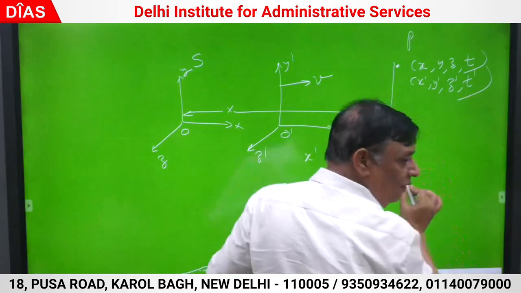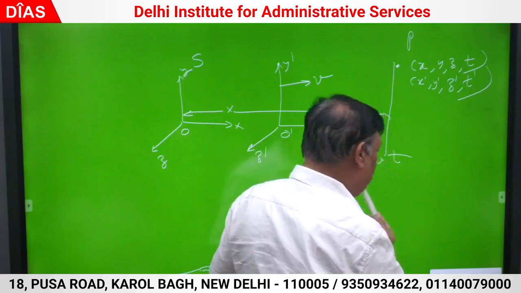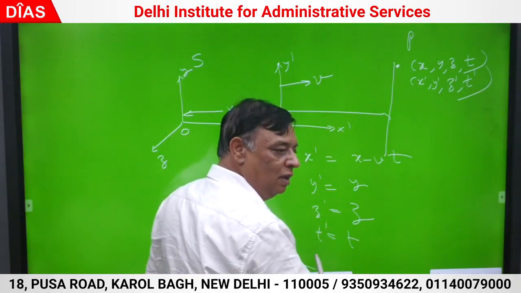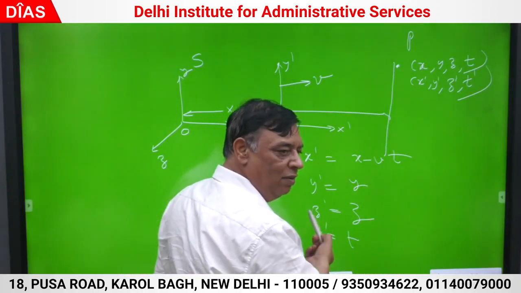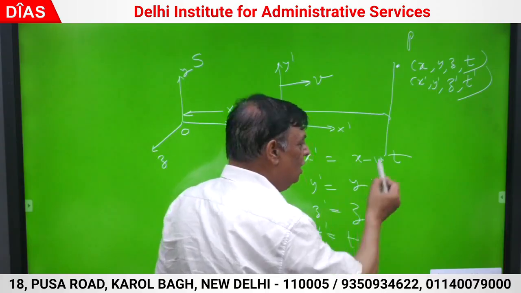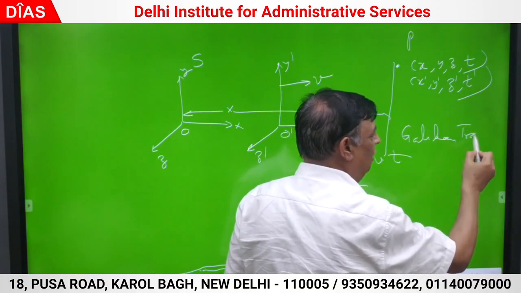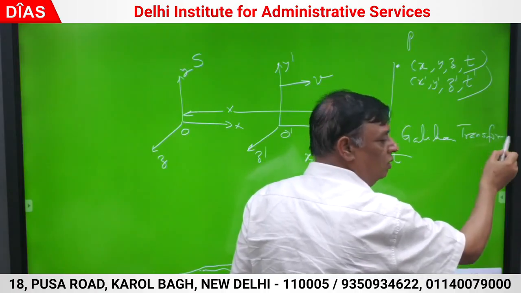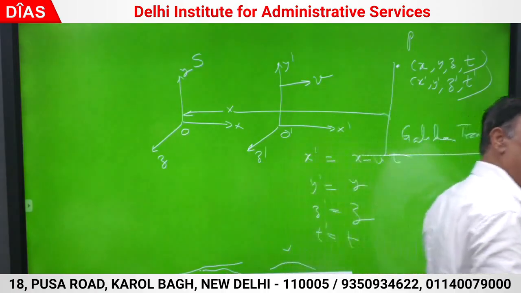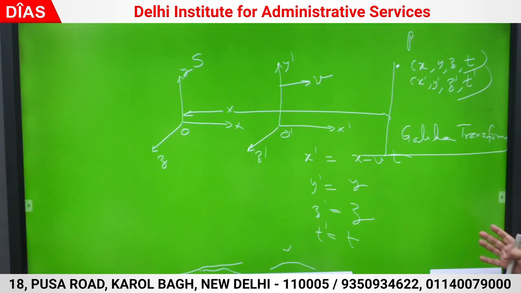These transformations are the fundamental laws of transformation from one frame to another. This side is frame S, this side is frame S dash. If I measure this, I can easily write the transform. These are called Galilean transforms. Nothing, no relativity I have brought in. For bringing relativity, what is important? That velocity must be compared with the velocity of light. Now I am making it relativistic.